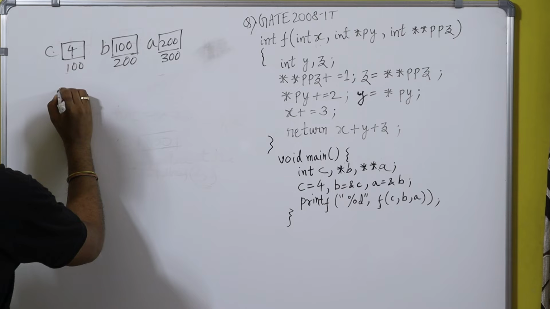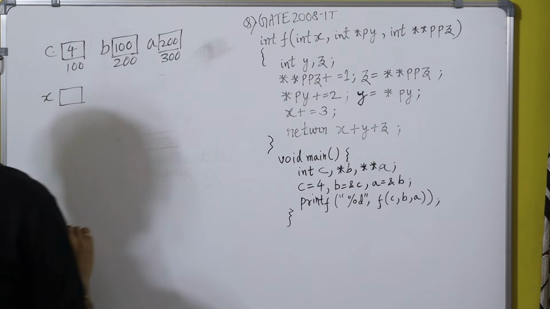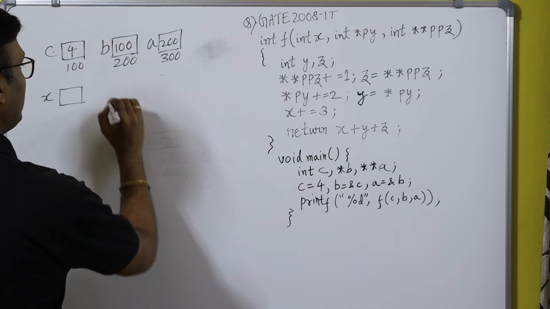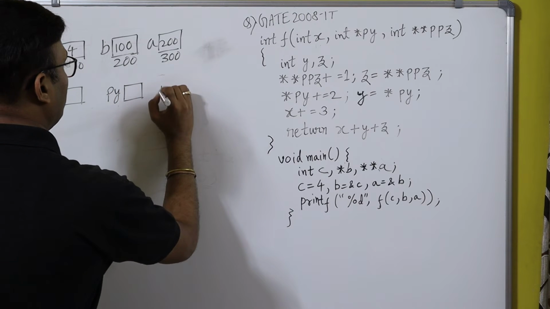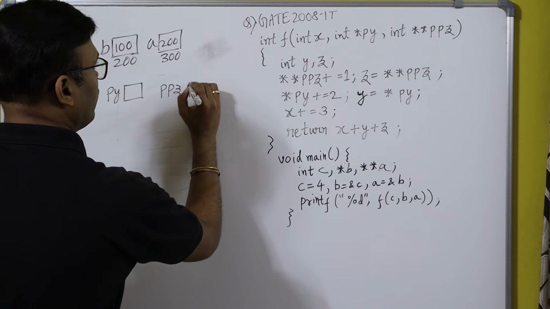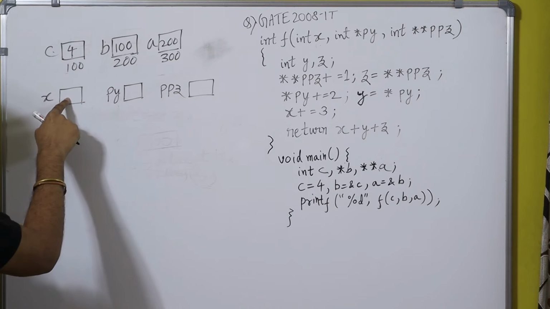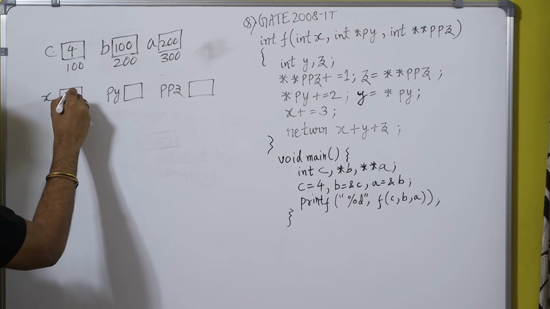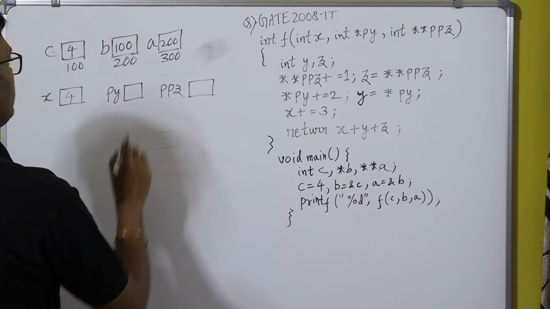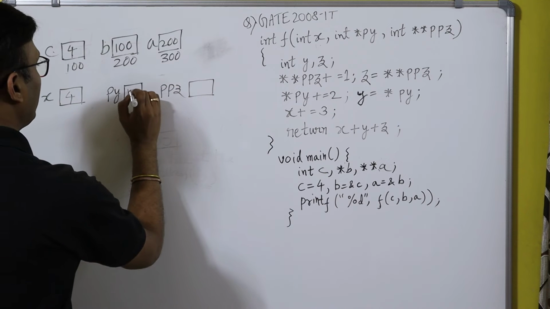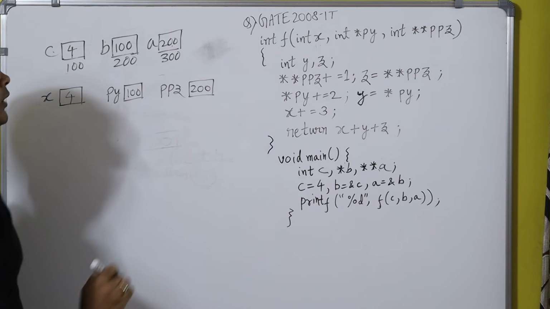So x, then py, then ppz. The value of C will be copied to x, this 100 will be copied here, and then this 200 will be copied here.